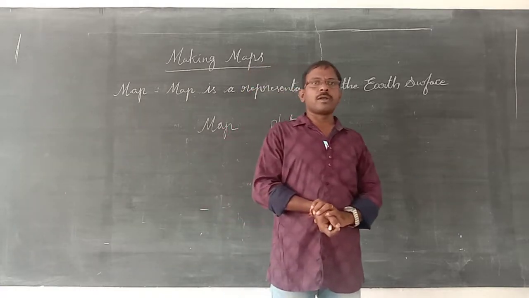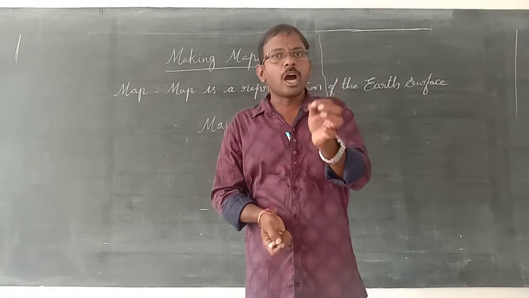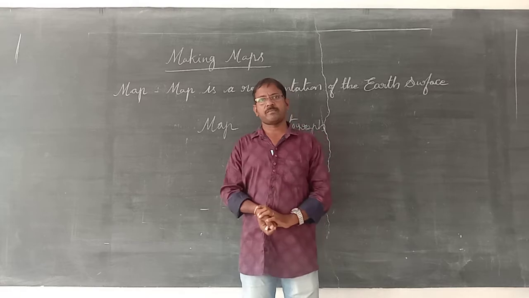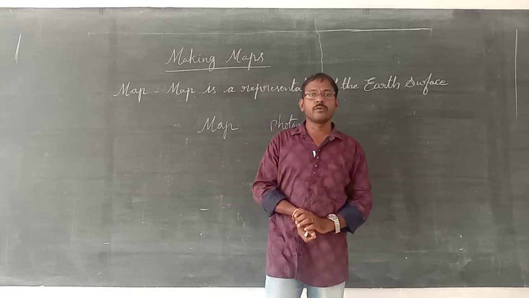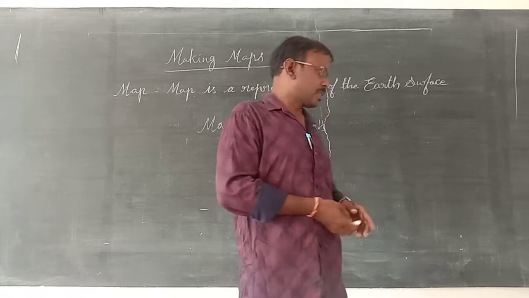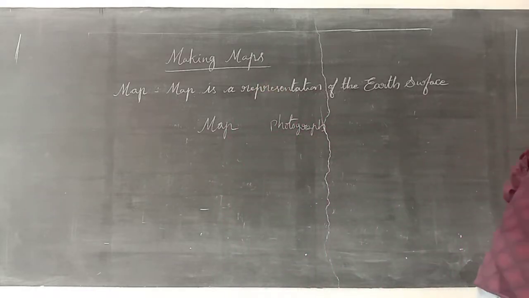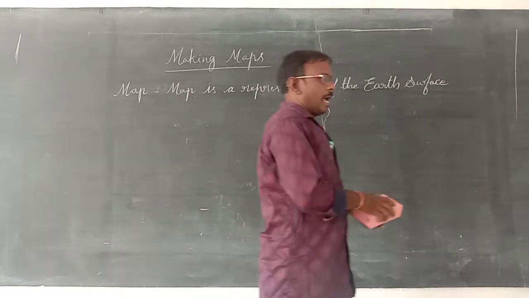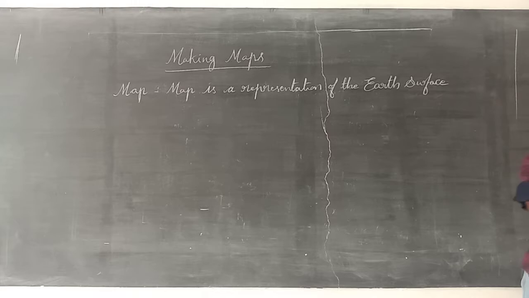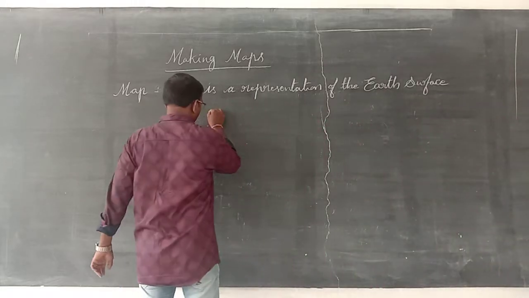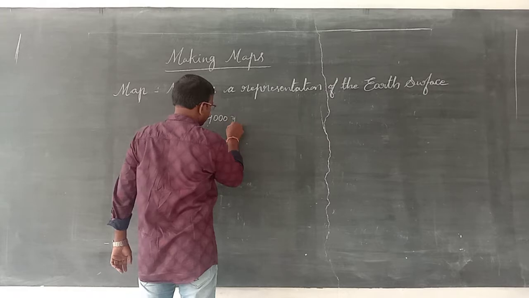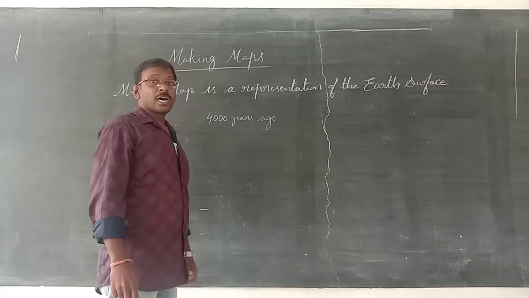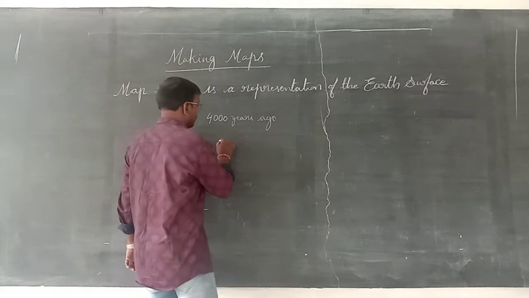Next, another one. Now, how was the map born? Why were maps prepared first? Who prepared maps first? We will see now. 4,000 years ago, the maps were prepared by Sumerians.